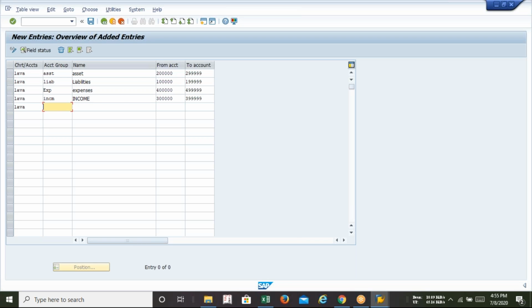Now finally equity. Guys, I think it's clear to all of us. This range is clear to all of us. You can reshuffle it on your own. And why am I selecting 1 lakh, 4 lakh? Because I have selected 6 as my GL length in the chart of accounts. Since I have selected 6, that's why I am using 1 lakh, 2 lakh. If I select 7, then I'll be using 10 lakh, 20 lakh, something like that. So it totally depends on the number length you have used in your chart of accounts. And then save.